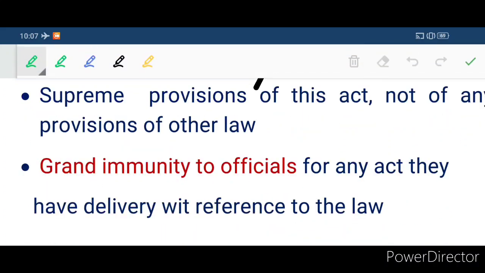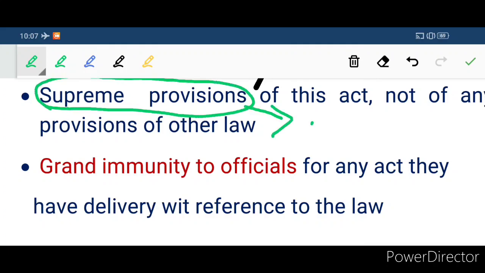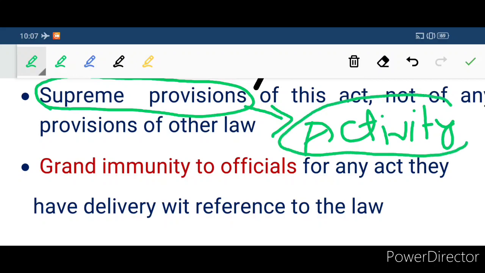It means while judging an activity, if any other rule made by the Government of India collides with the Environmental Protection Act of 1986, then the Environmental Protection Act of 1986 will have the ultimate authority, and that activity will come under the Environmental Protection Act only. Clear?